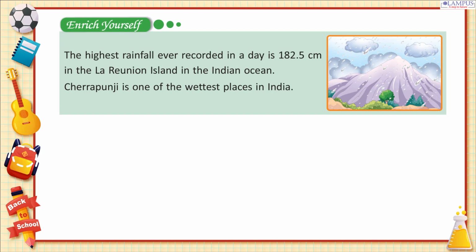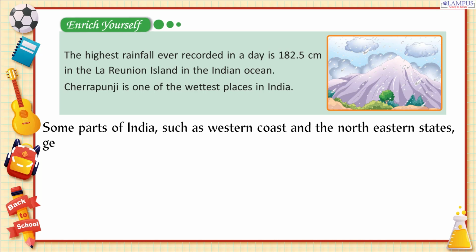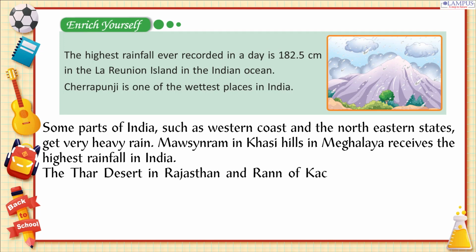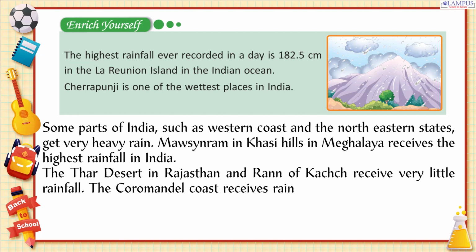Enrich yourself. The highest rainfall ever recorded in a day is 182.5 centimeters in La Réunion Island in the Indian Ocean. Cherrapunji is one of the wettest places in India. Some parts of India, such as the western coast and the northeastern states, get very heavy rain. Mawsynram in Khasi Hills in Meghalaya receives the highest rainfall in India. The Thar Desert in Rajasthan and Rann of Kutch receive very little rainfall. The Coromandel coast receives rain in November to December.